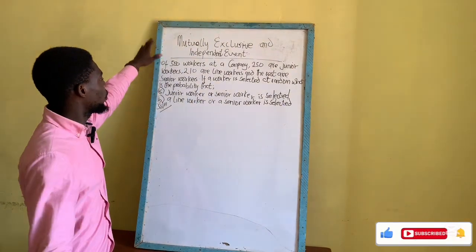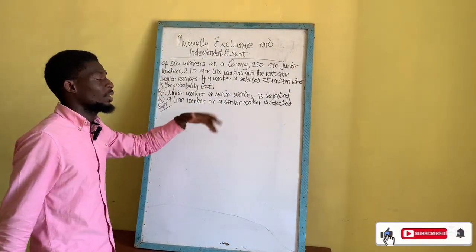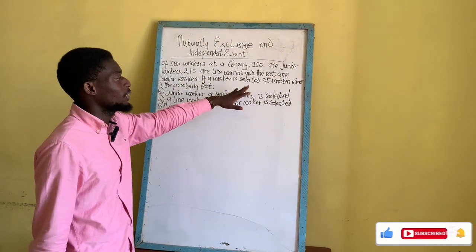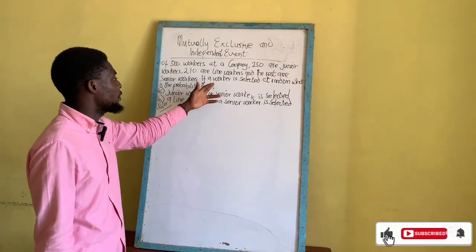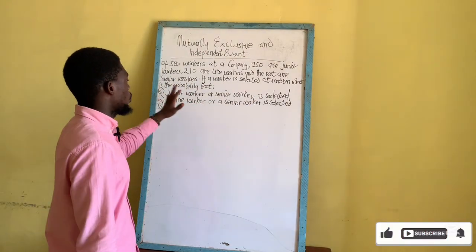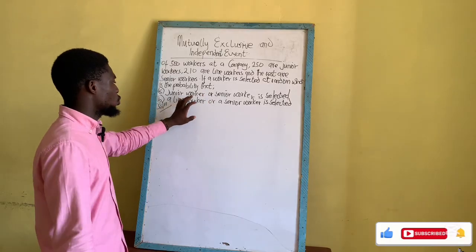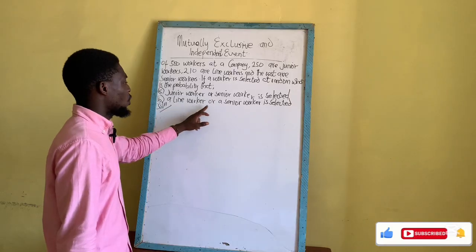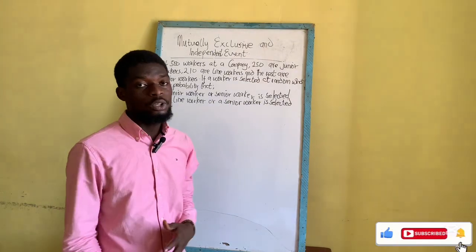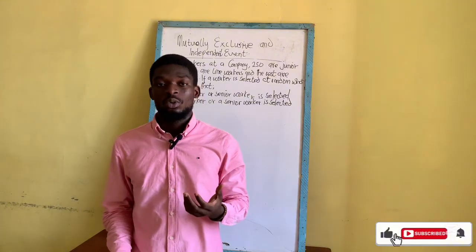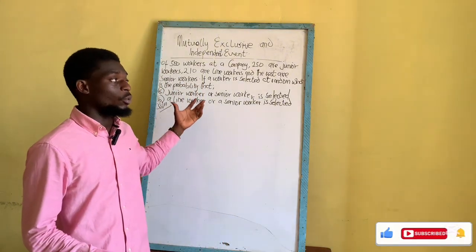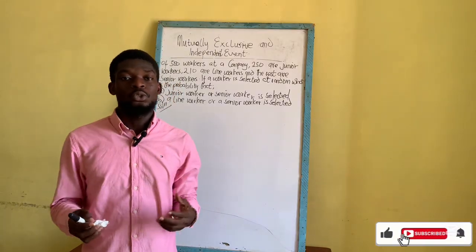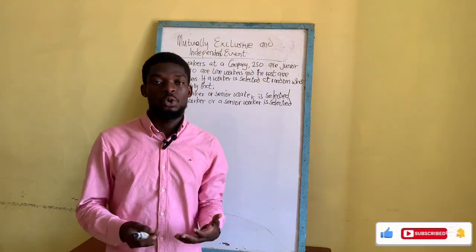On the board of 500 workers at a company, 250 are junior workers, 210 are line workers, and the rest are senior workers. If a worker is selected at random, what is the probability that A, a junior worker or a senior worker is selected, B, a line worker or a senior worker is selected? If you have a question under this topic, which is mutually exclusive events, or any other probability subtopic, try to analyze and understand the question before you start.